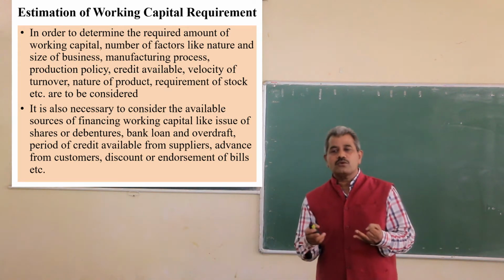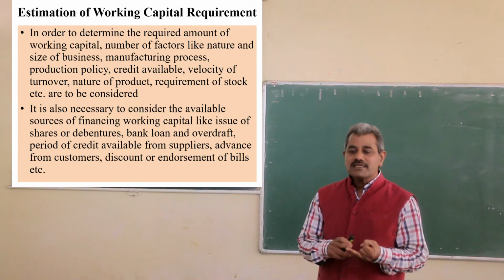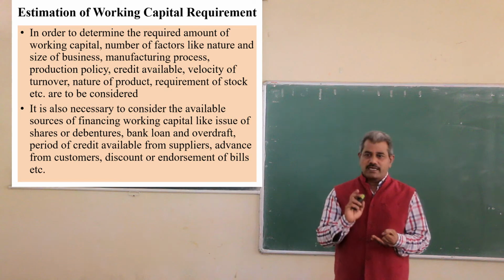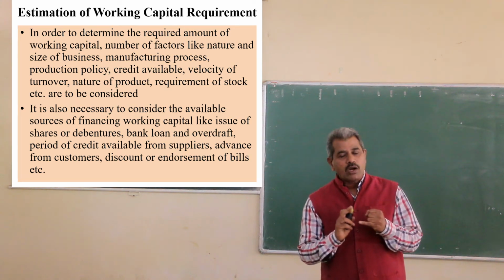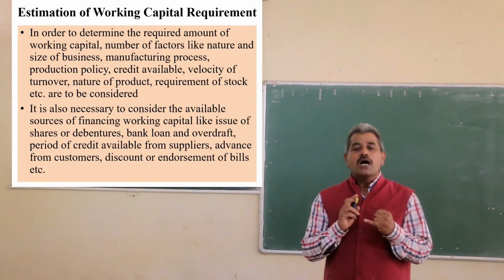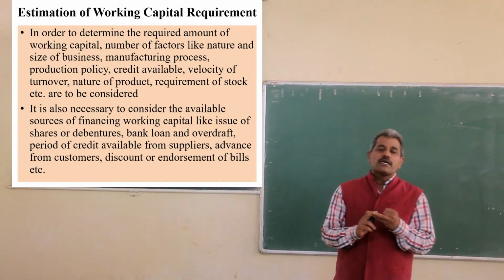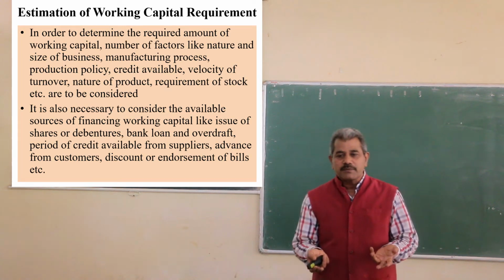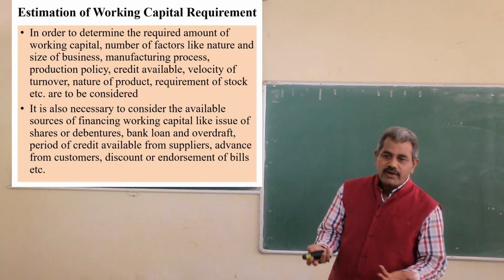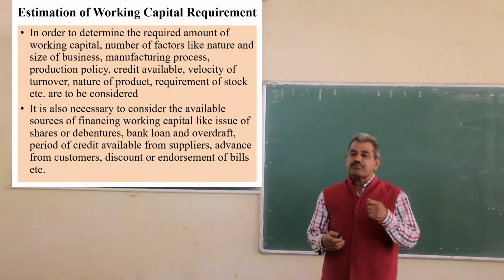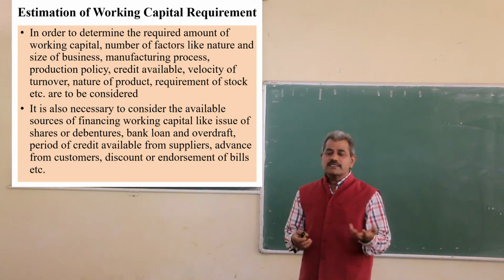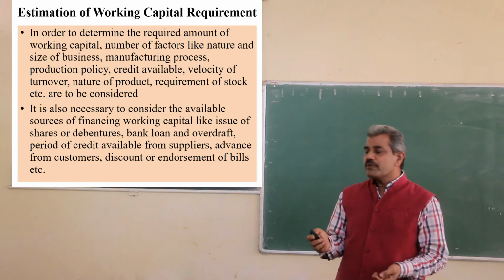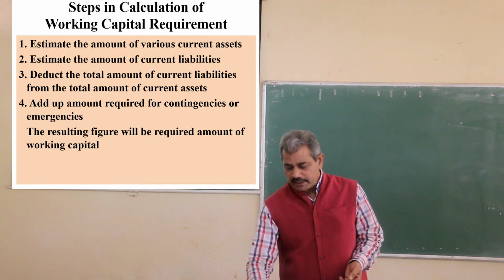Second is the sources available for financing working capital. One is long-term sources, that is issue of shares or debentures or taking long-term loans. And short-term sources are credit from suppliers, advances from customers, as well as bank overdrafts or discounting of bills, for the purpose of financing the working capital.